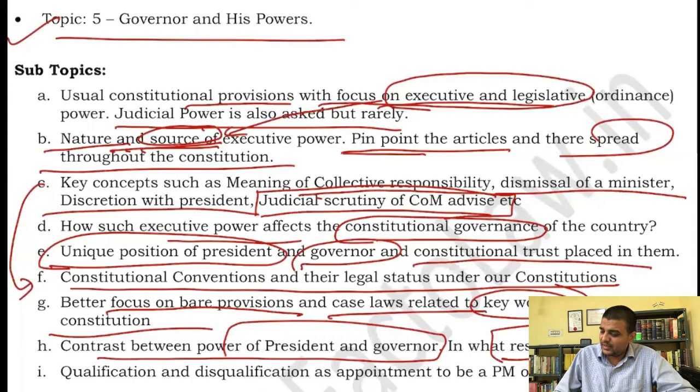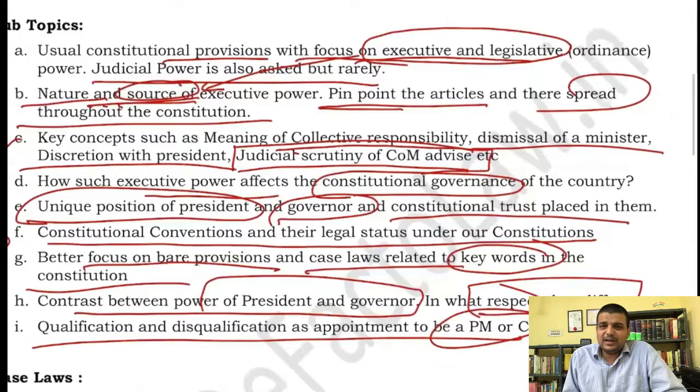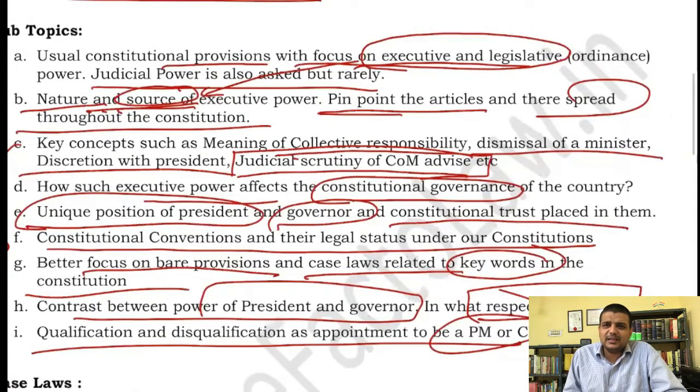Then qualification, disqualification, PM or CM, right? There was a very famous case when the person was convicted and disqualified, but still was elected, in the case of Jayalalitha actually. Still she was elected as head of the house, the CM. Now the question is whether she can be appointed as chief minister or not. There was an argument that the disqualification kicks in only after 6 months, so at least for 6 months she can be CM. The court held that no, once you are disqualified and not elected, you are also disqualified from being the chief minister, even for that 6 months. That is a very unique position that the court has held.